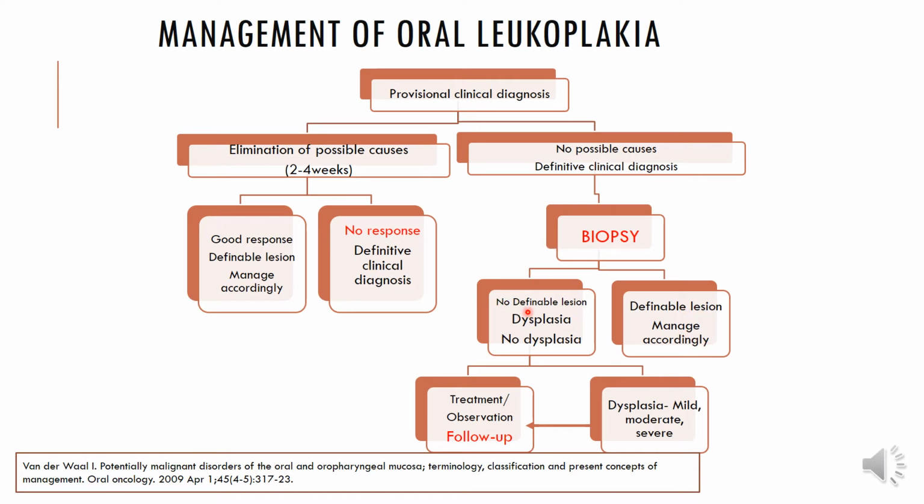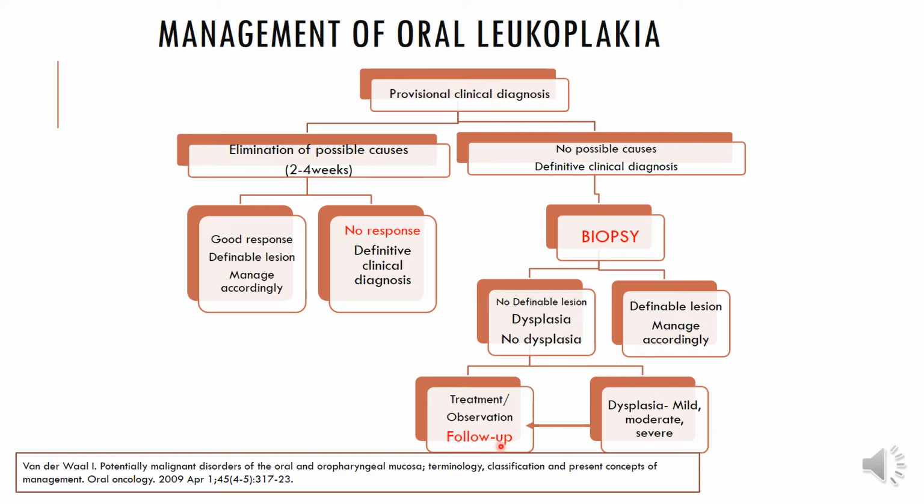In case you don't have a clinical or histopathological diagnosis for it, it falls perfectly into your criteria of oral leukoplakia. Again, let me remind you that oral leukoplakia is actually a clinical diagnosis. So on histopathology, you would either call it keratinization, or areas with hyperkeratosis, or you're seeing dysplasia. When you're seeing dysplasia, it is important to note down the type of dysplasia, mild, moderate or severe, and manage this patient based on the type of dysplasia that you're seeing.